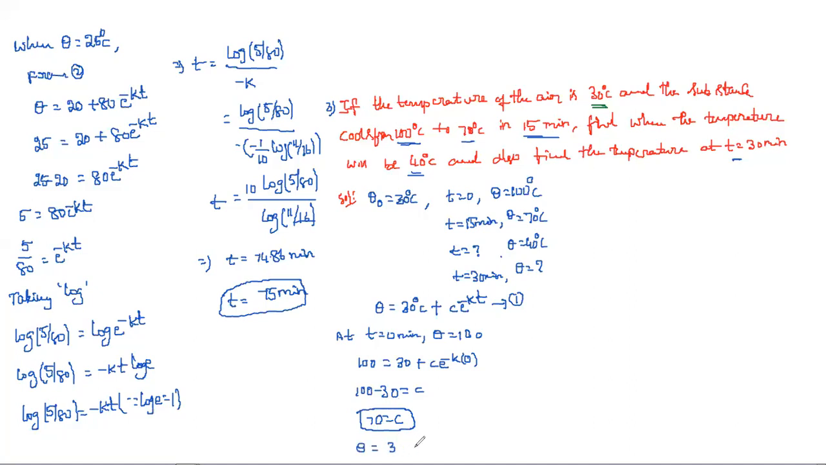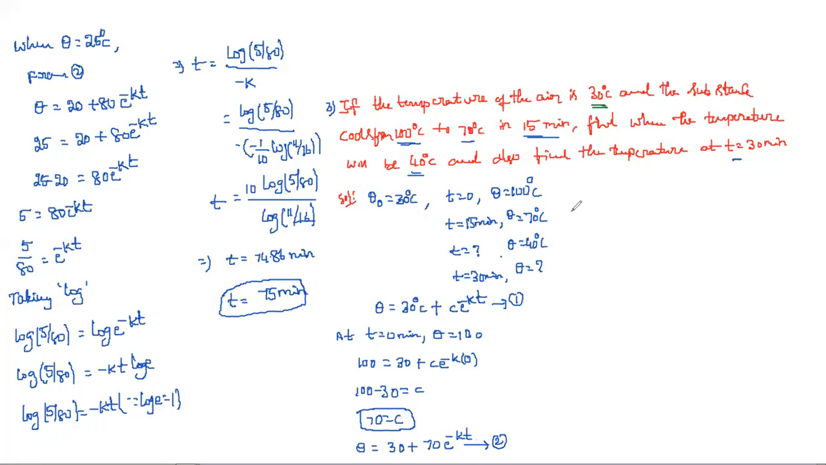We substitute that in equation 1. Then theta is equal to 30 plus 70 into e power minus kt, and let this be equation 2. Now, from here onwards we use only equation 2. Up to getting the C value we take equation 1, and after that equation 2. Even if you take equation 1, no problem, simply substitute 70 in place of C.